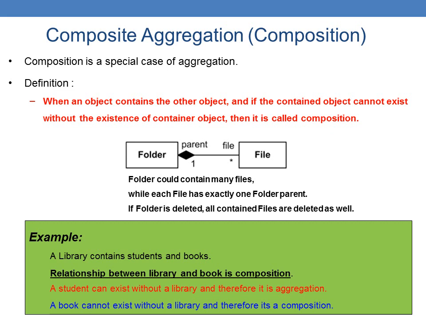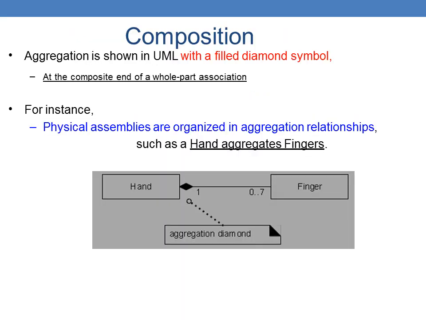Next, a folder could contain many files, while each file has exactly one folder parent. So this is a composition. Composition is shown in UML with a filled diamond symbol at the composite end of a whole-part relationship.